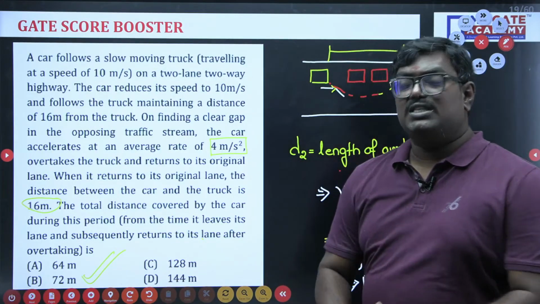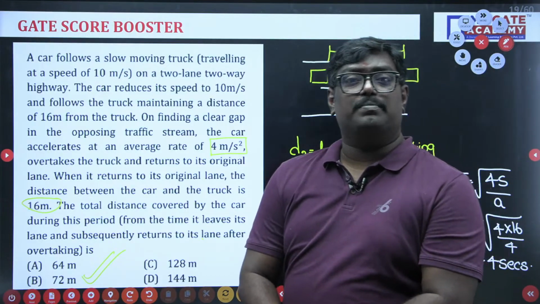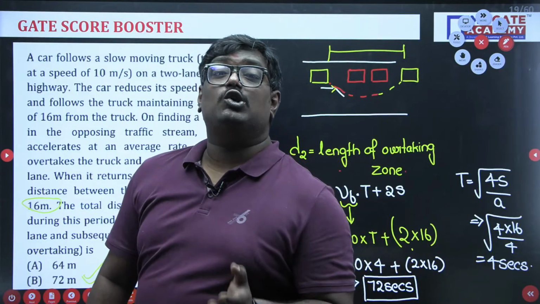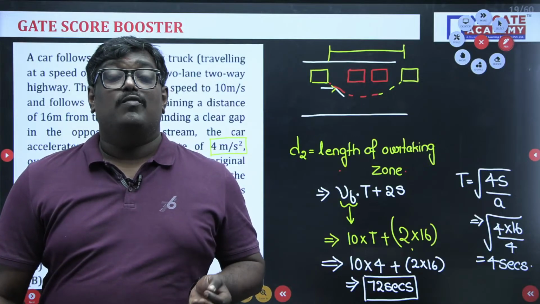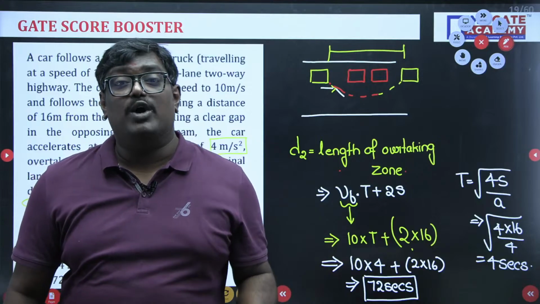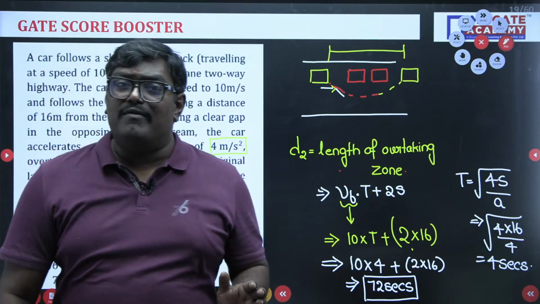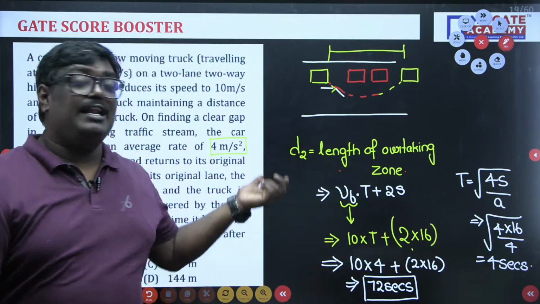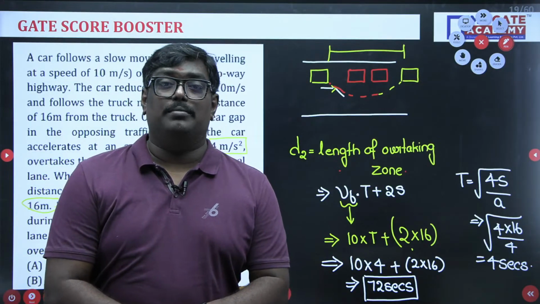I hope this solution is clear. So remember, the key takeaway from this problem is that every time you should not assume that the problem is asking for OSD. Whether it is the length of the overtaking zone or whether it is OSD, you have to read the question carefully. Once you are aware of whether it is OSD or length of the overtaking zone, then definitely you can apply the formulas of OSD and you can solve the problem. Okay.